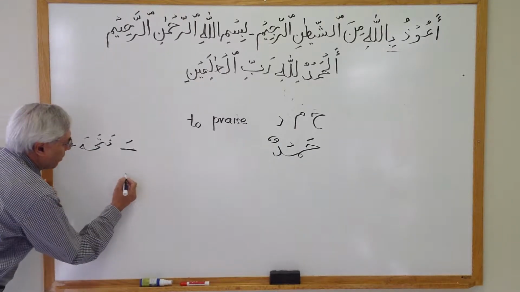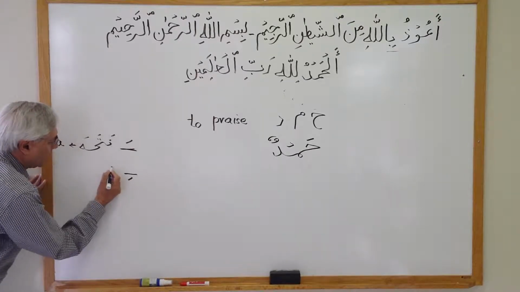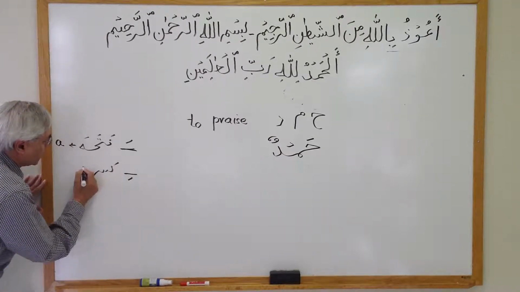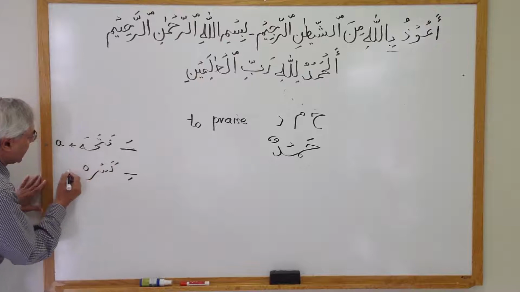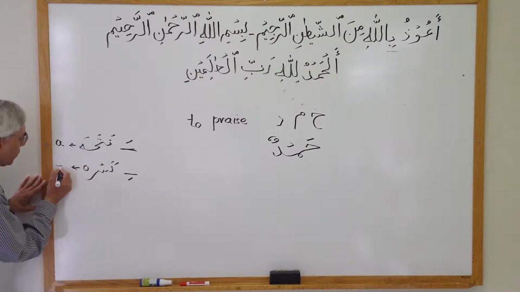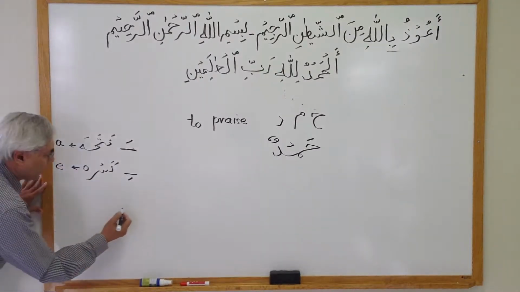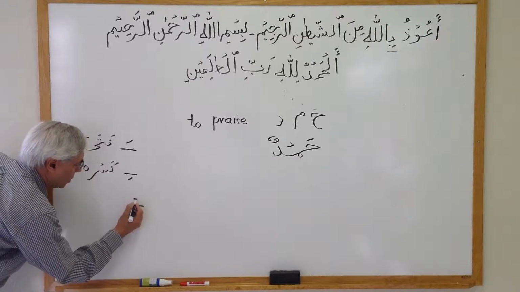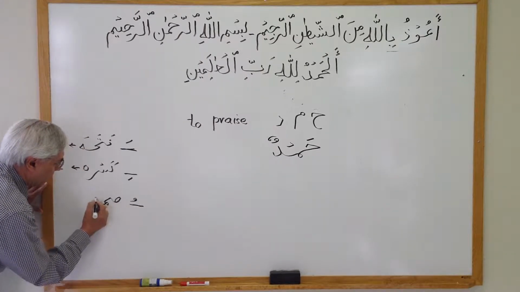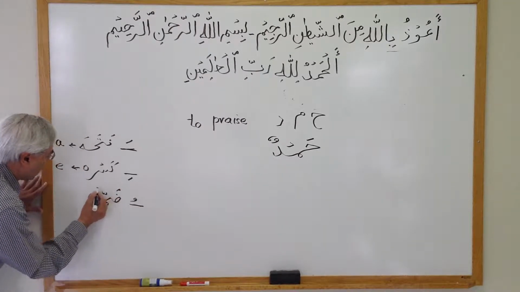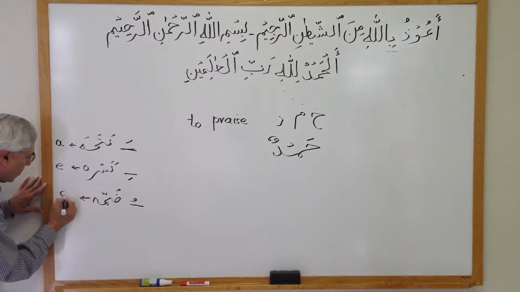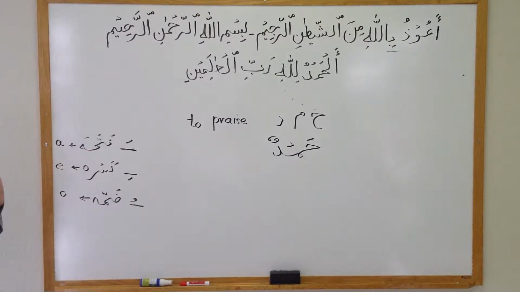Then the other thing we will be using is a kasra, which is written this way, and it gives the sound of E. And this is the third sound, we call in Arabic Dhamma, and it is the sound of O. So just remember these three sounds here.